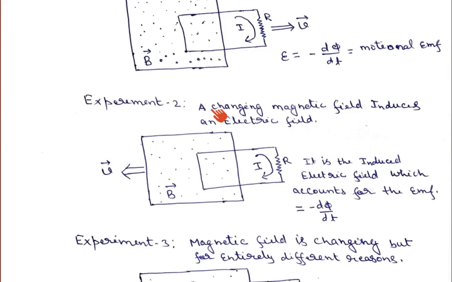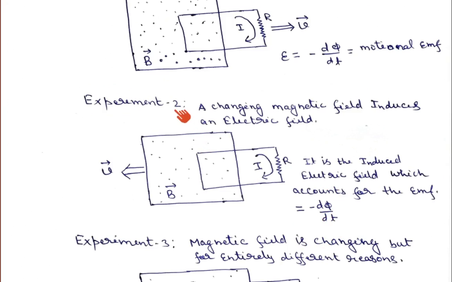So he concluded that a changing magnetic field induces an electric field, and because of this induced electric field, an EMF develops across the circuit, and because of that induced EMF, a current flows in the resistance. This is what he called induced EMF, and it is again because of the negative rate of change of flux with respect to time.